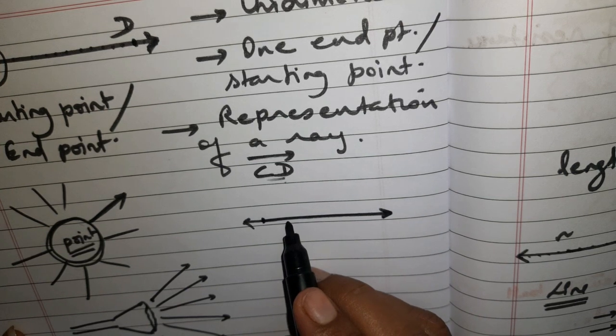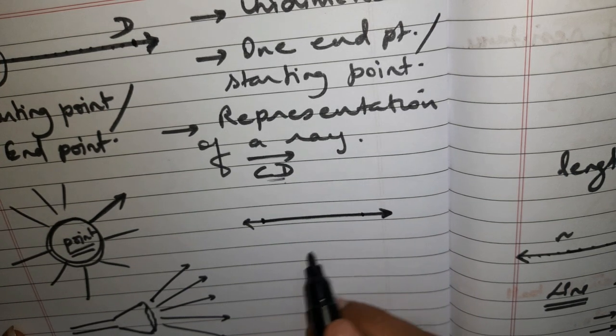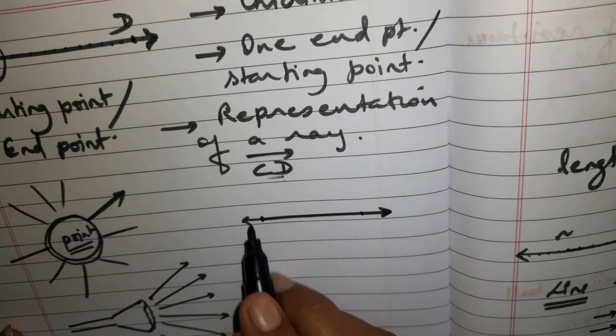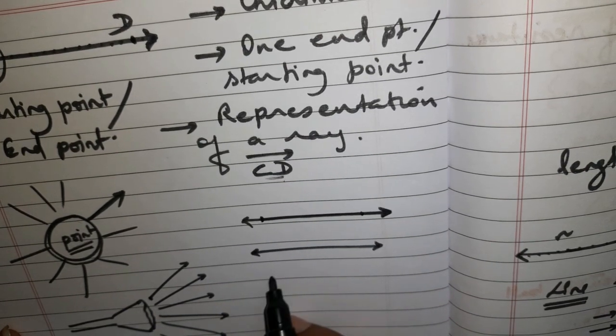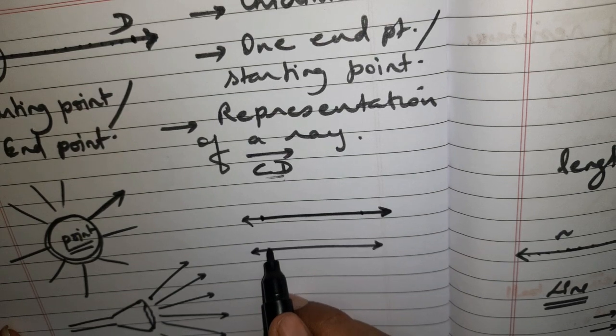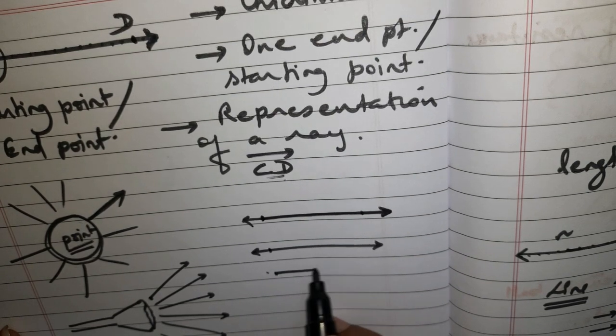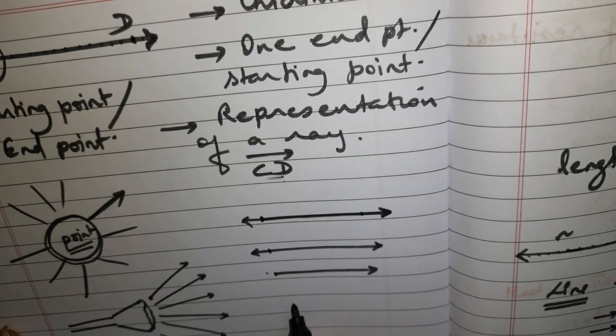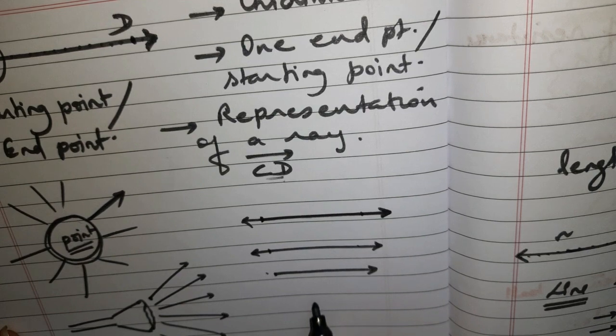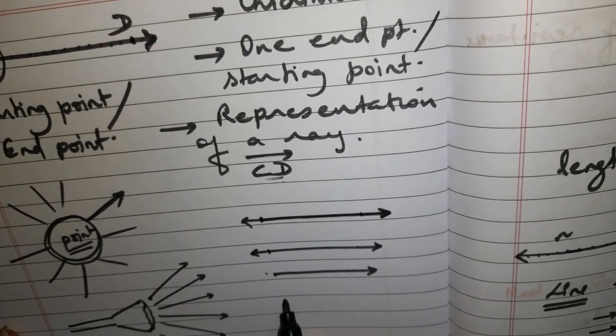Let me show you. This is suppose the line. If you consider from here, one-sided, it becomes a ray. And if you take a part of it, I mean if you consider 2 points on it, in such a case you will get a line segment.